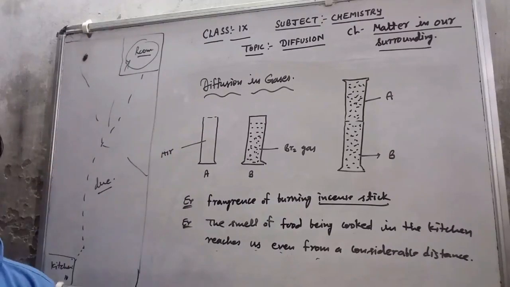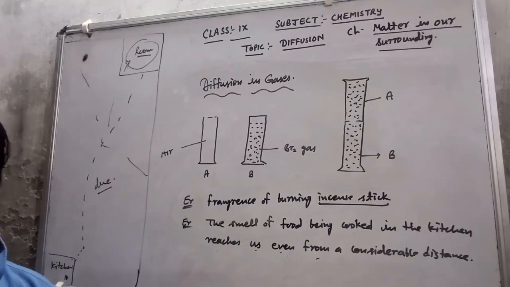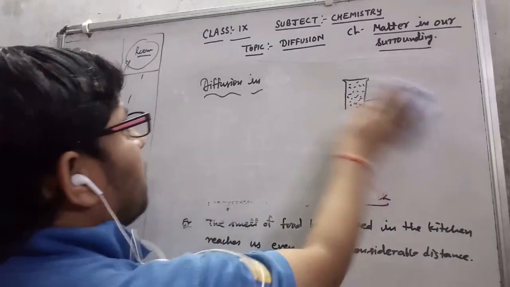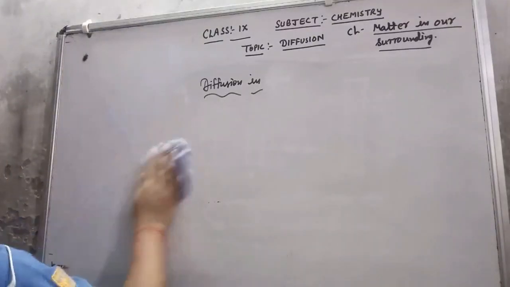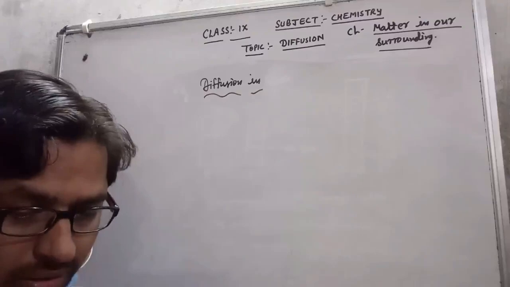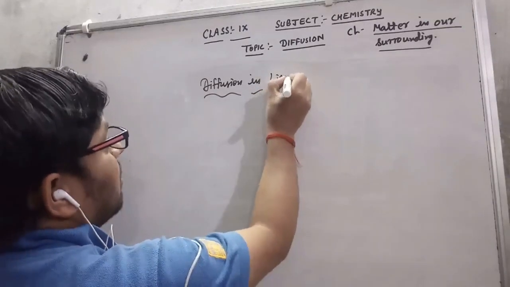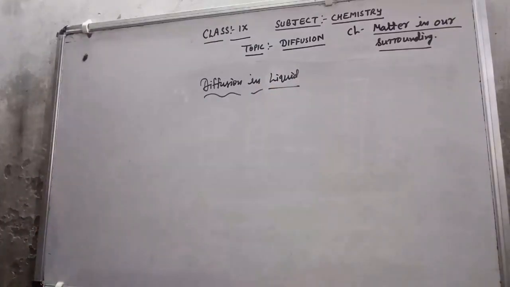Now I will discuss diffusion in liquids. This is also very simple. In a liquid, the process of diffusion is slower than in gases.